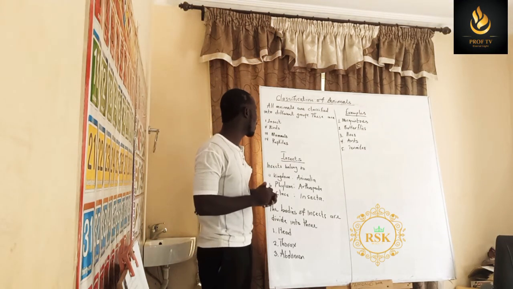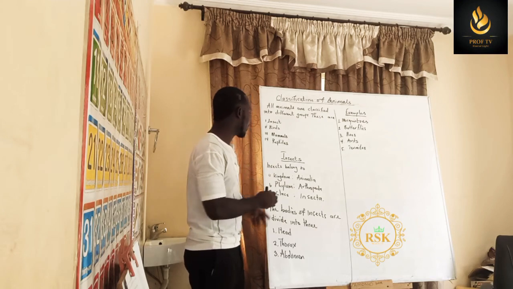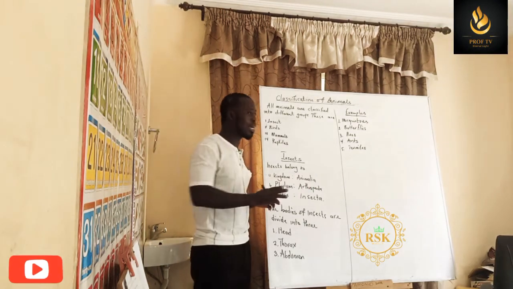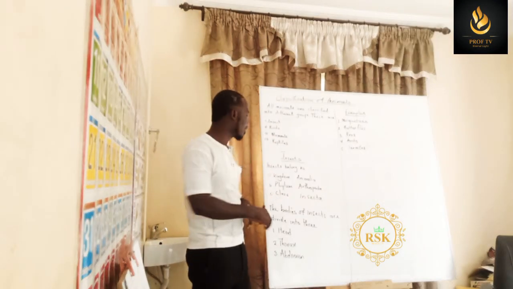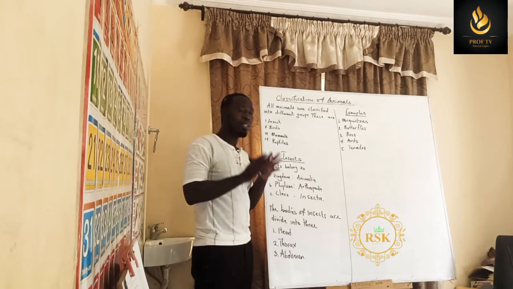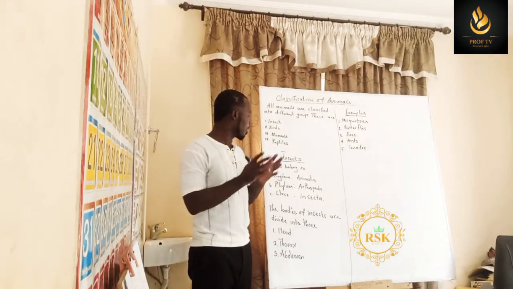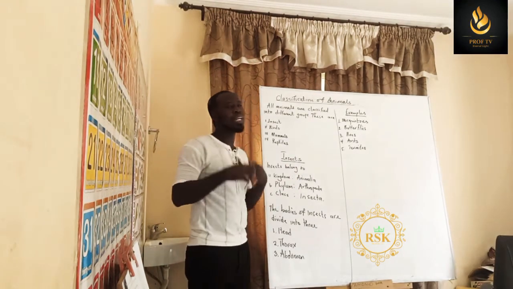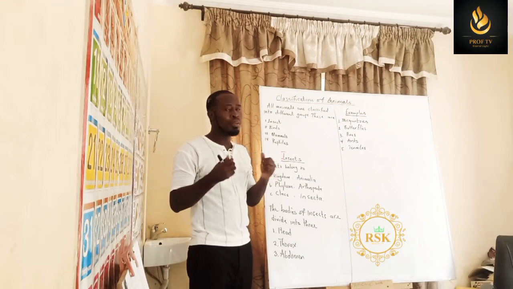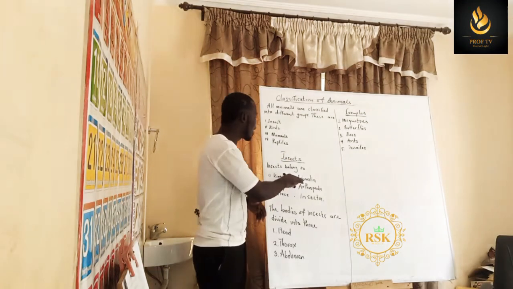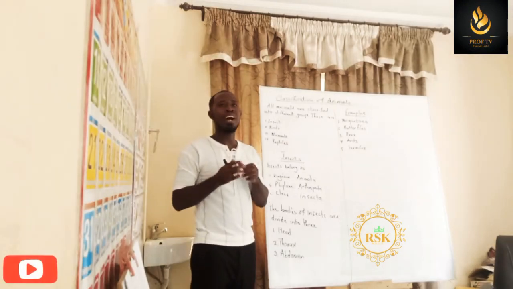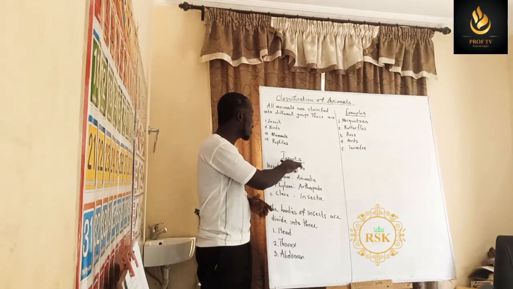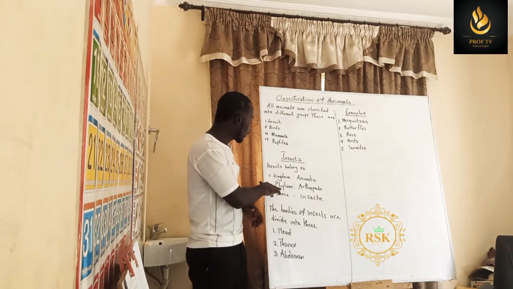Now we are starting with insects. All insects belong to the kingdom Animalia. Let me repeat the word: kingdom Animalia. They belong to a kingdom called Animalia, and it is not only insects. Every other animal is also classified under this kingdom. So we humans are also classified under the kingdom Animalia. But today we are looking at insects. So let's go to the phylum.